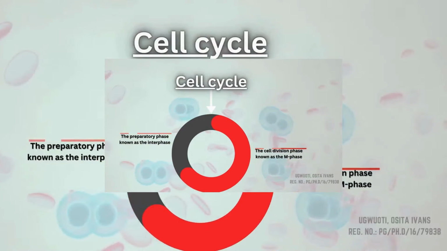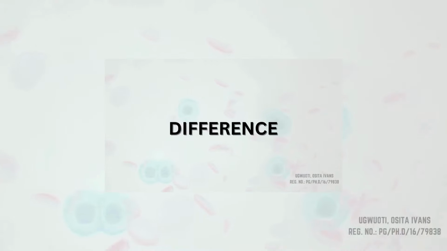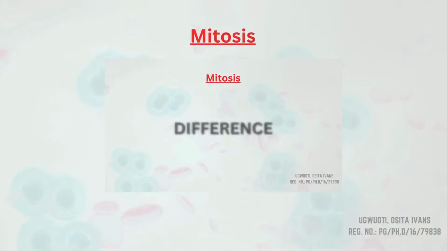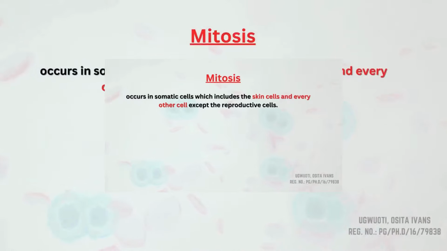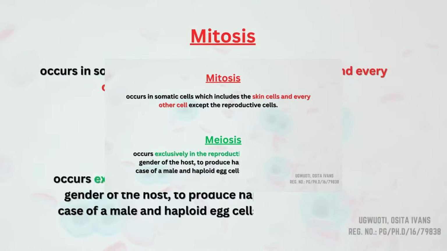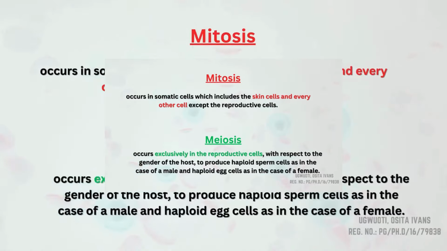Before we go deeper, let's look at the difference between mitosis and meiosis. Mitosis occurs in somatic cells, which include skin cells and every other cell except the reproductive cells, while meiosis occurs exclusively in the reproductive cells, with respect to the gender of the host, to produce haploid sperm cells in the case of a male and haploid egg cells in the case of a female.